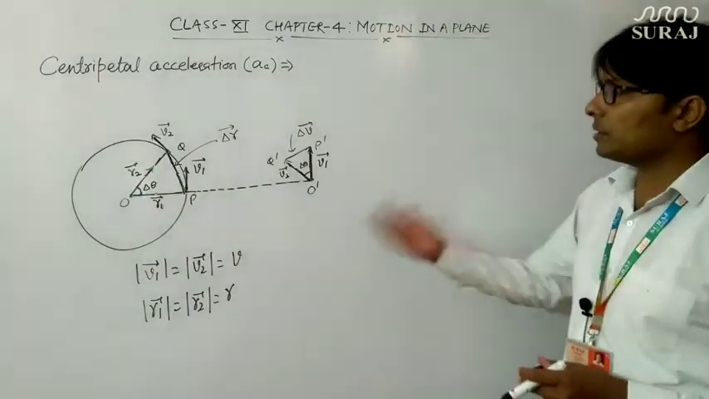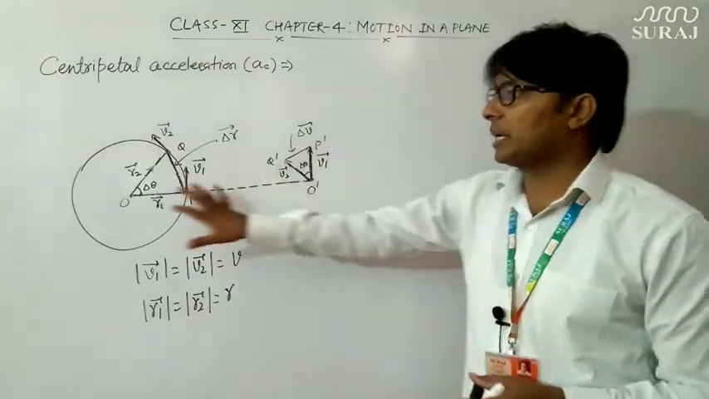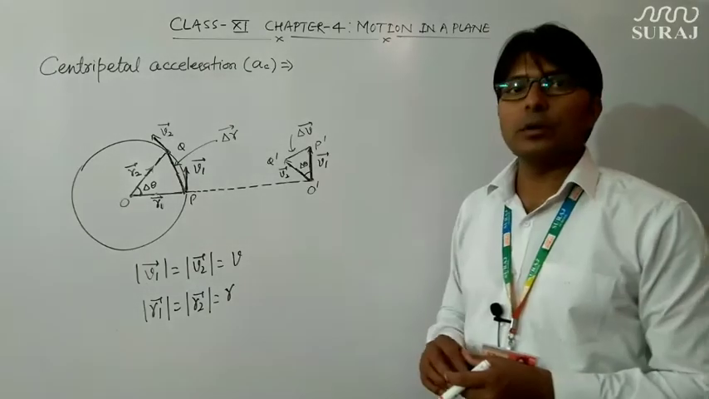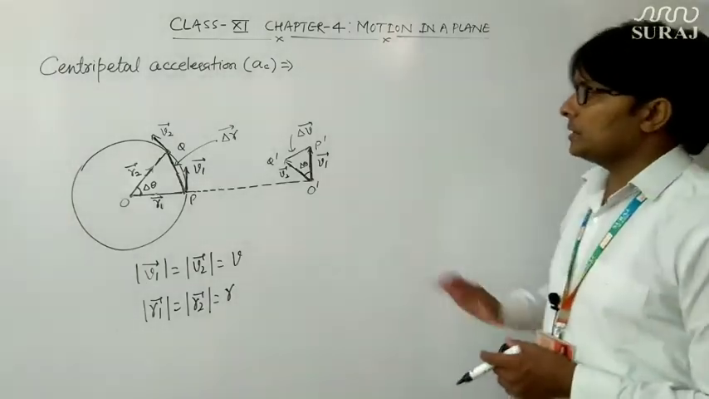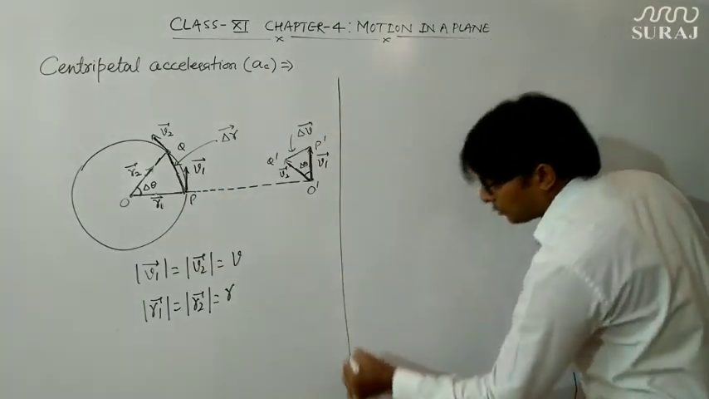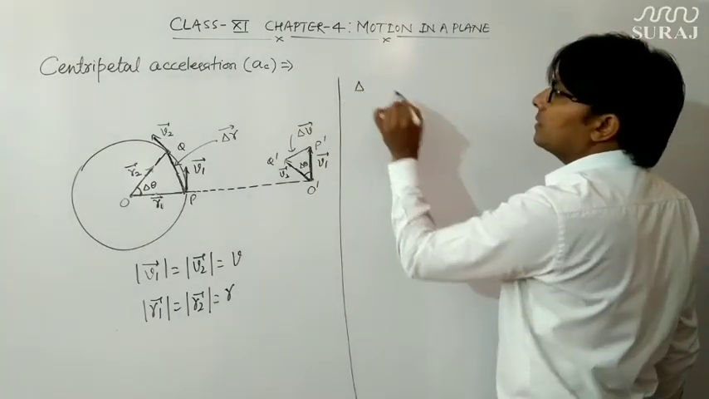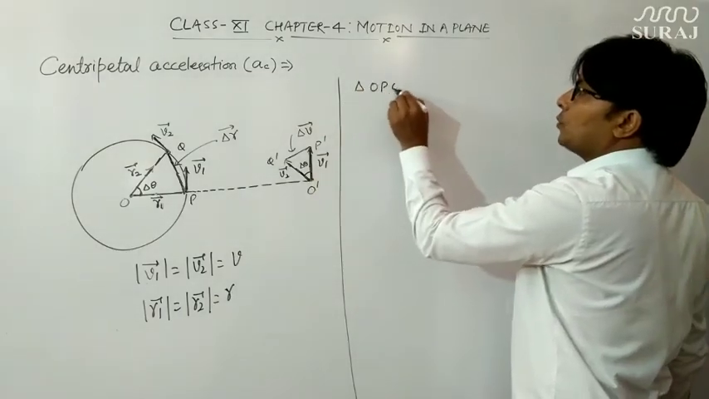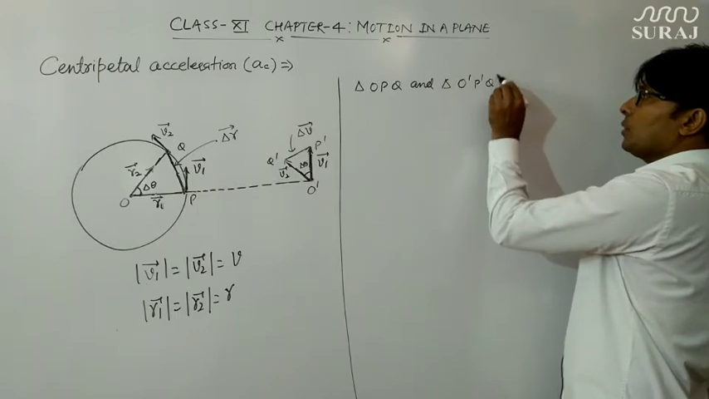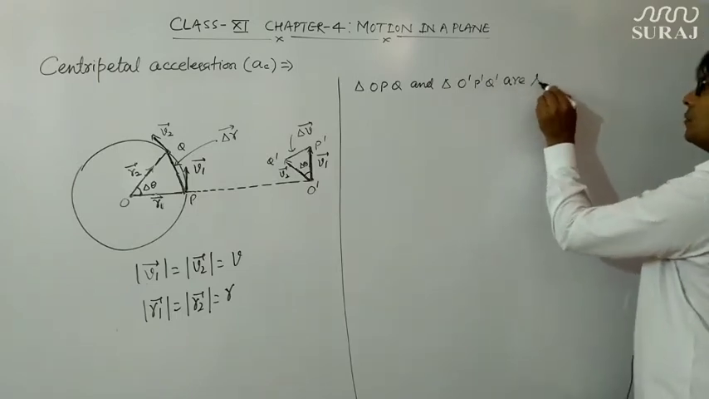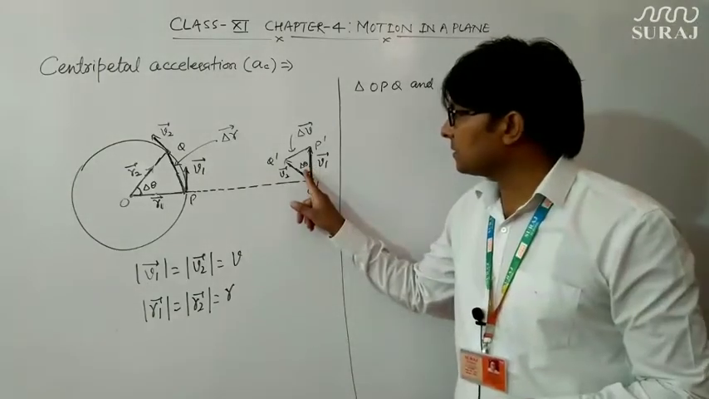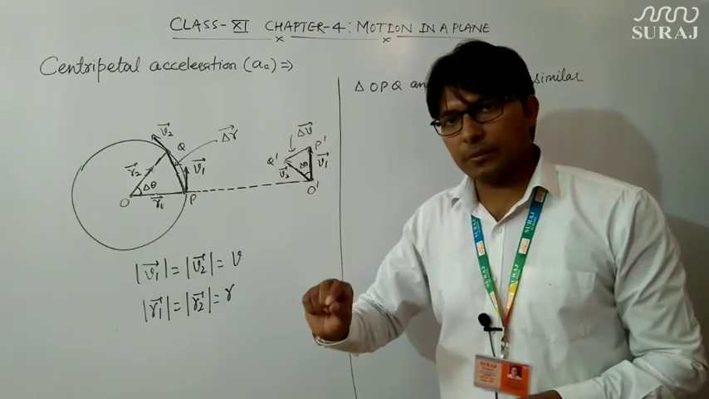So this is another triangle which we have constructed with the help of this diagram. This triangle will help me in deriving the expression. So now these 2 triangles are similar. I am saying that these 2 triangles are similar. You will say why? Triangle OPQ and triangle O dash, P dash, Q dash are similar. Why are they similar? Because this angle delta theta and delta theta are the same.